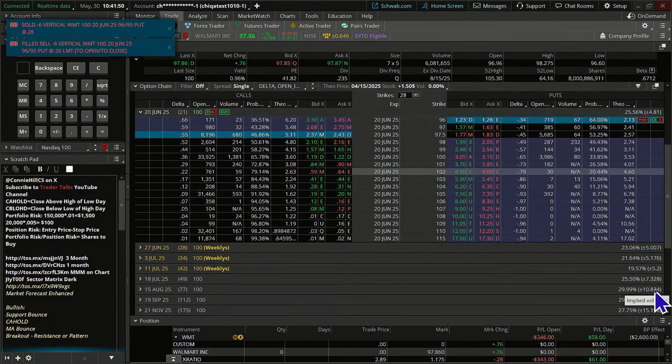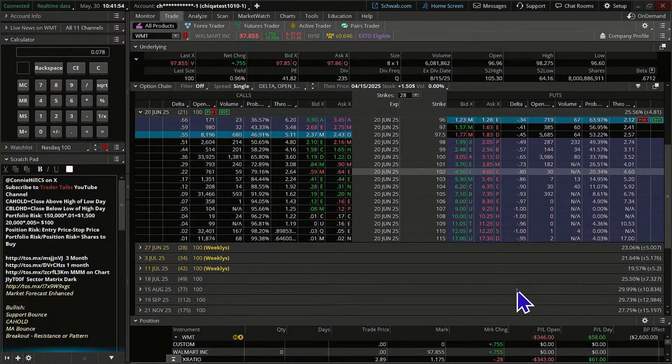Now, yesterday I did teach our short vertical class, and we talked about that credit spreads like this Walmart is a trade of patience. We kind of need to give it a little bit of time.